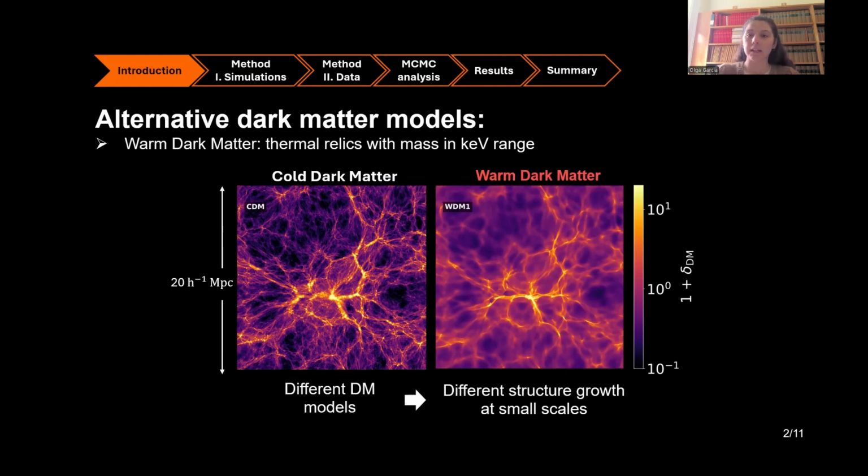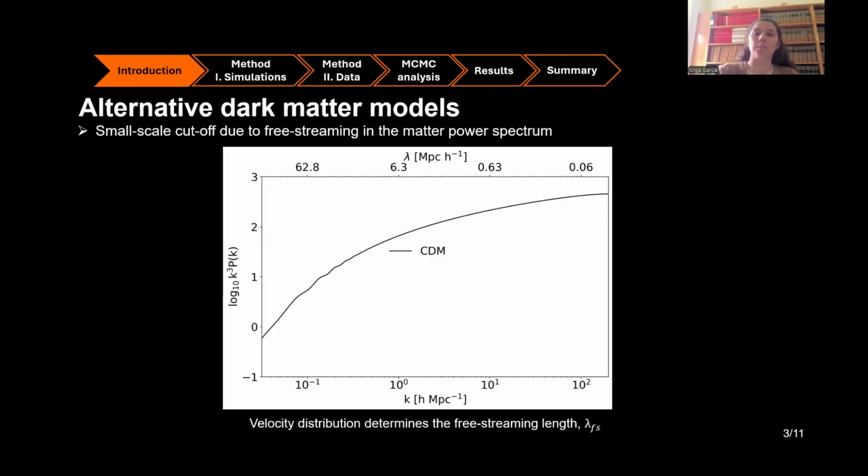And I am showing you this using the projected dark matter density field extracted from some of the hydrodynamical simulations that I use in my work and that I will be explaining in more detail later, for a cold dark matter cosmology on the left and for a warm dark matter cosmology with a 1 kiloelectron-volt thermal relic on the right. And what we can observe is that the warmer cosmology shows a smoother filamentary structure. But to quantify this degree of clustering in cosmology, what we use is the matter power spectrum.